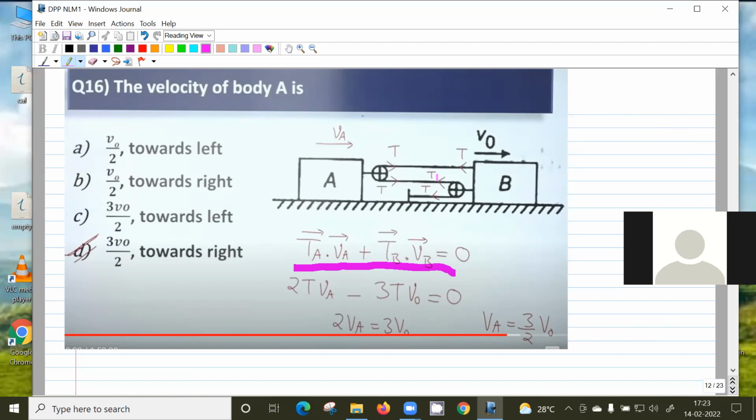Obviously the tension is constant throughout because it's the same string, and the pulleys are frictionless and massless. So the tension force acting on this block A is 2T, right? Yes, sir. And on block B is 3T. So here there is a T, and this tension will be 2T. So the total is 3T.